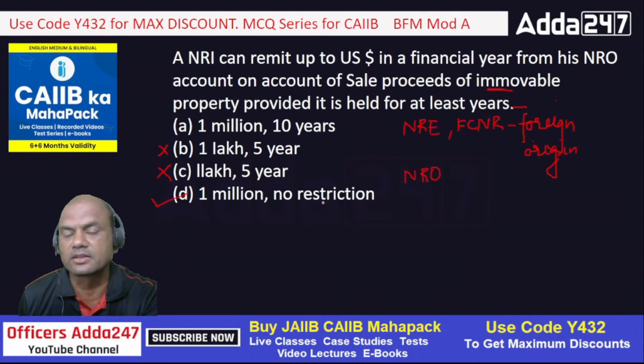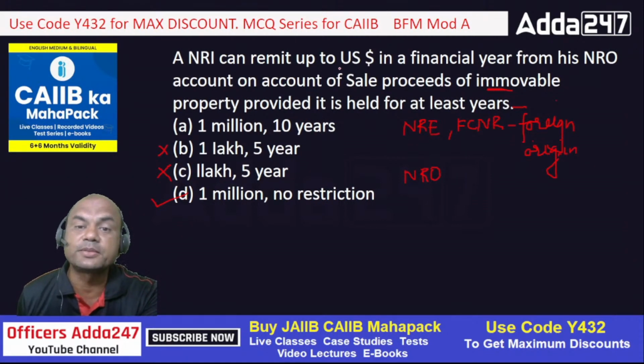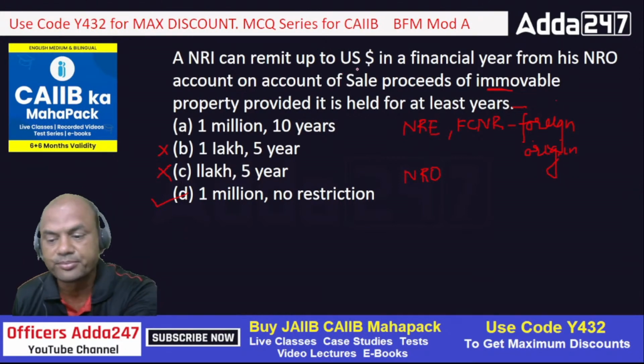No restriction. Means I can transfer 1 million from my NRO account, subject to this house being held by me with no restriction. This house I could have bought last year also, or it can be my ancestral property also. So anything is allowed. Got it? Clear? The concept should be clear to you. That's what we focus on in the Adda 24/7 classes also.